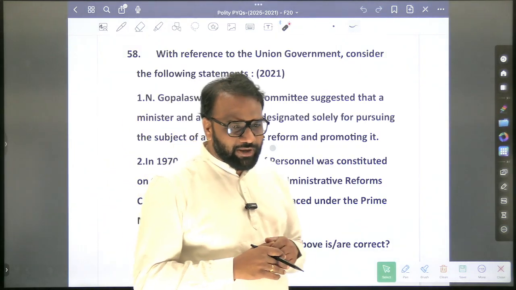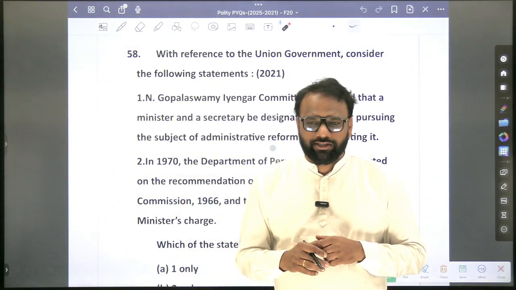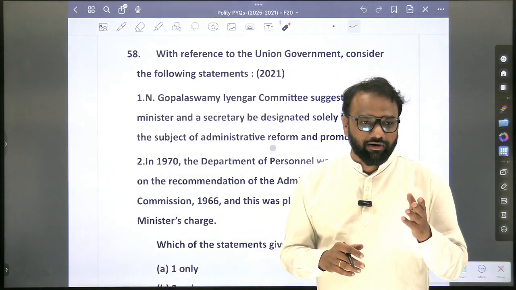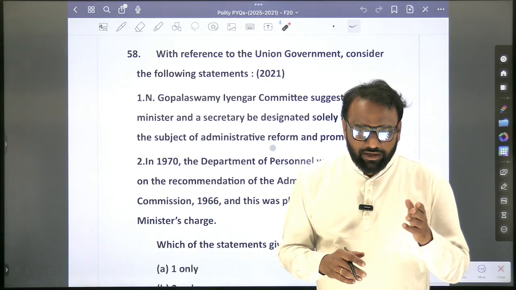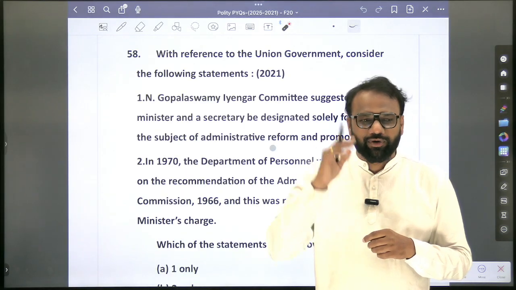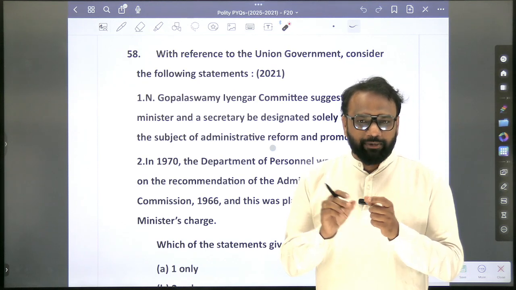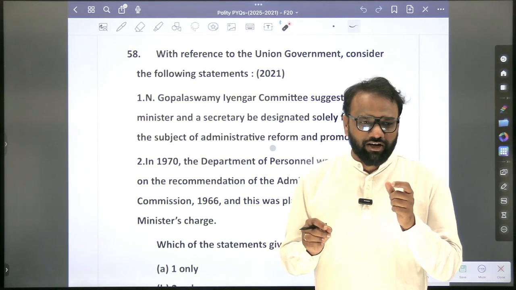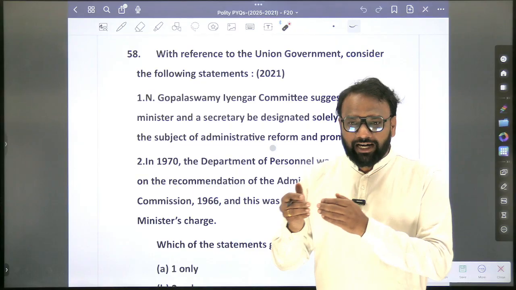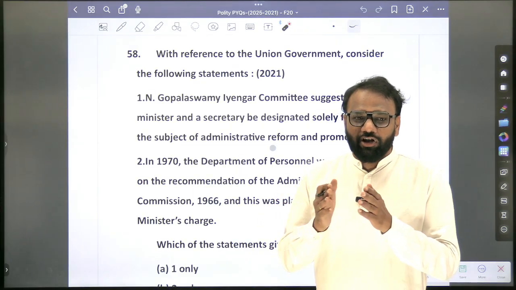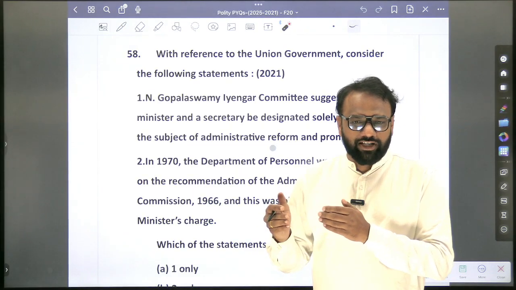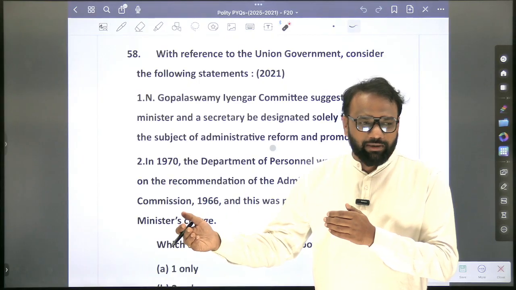So Vishaka guidelines were brought in the context of a rape case which took place in Rajasthan, right? Not Nirbhaya. Vishaka guidelines were given much before Nirbhaya. In Rajasthan, one rape incident came, it is called Vishaka. At that time, Supreme Court framed the guidelines called Vishaka guidelines. For a long duration, the Vishaka guidelines were there, but later on, the Parliament brought a law.